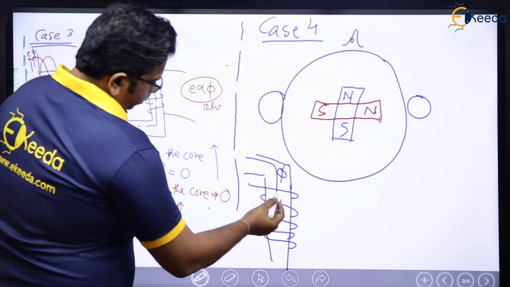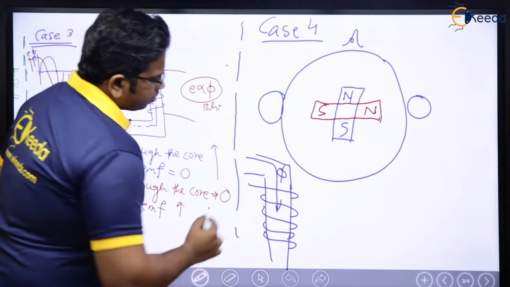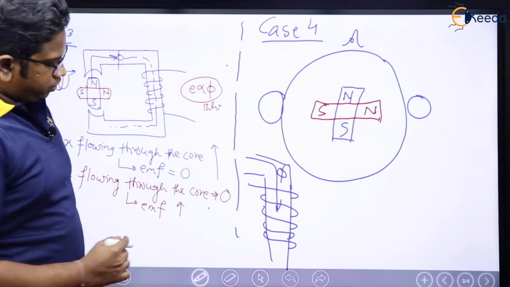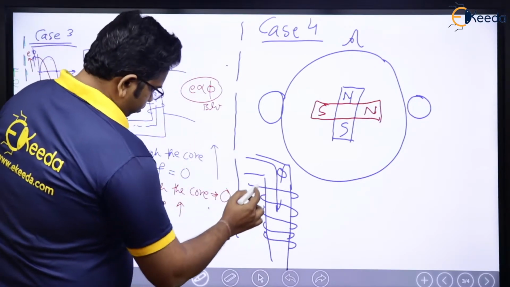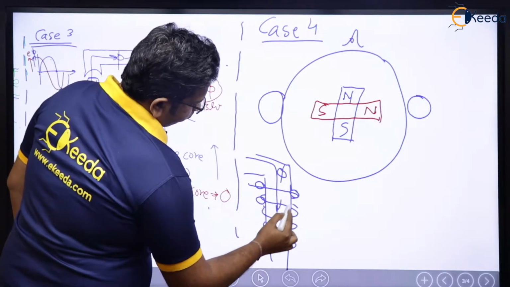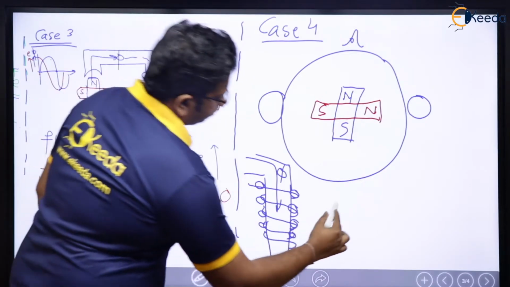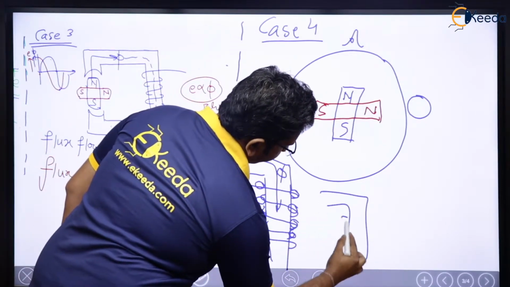See, when I talk about a coil, can I show the coil like this? Conductors like this only? Means basically, can I show it like this?